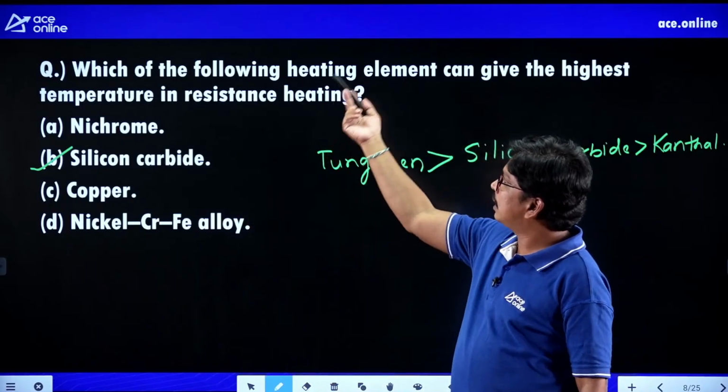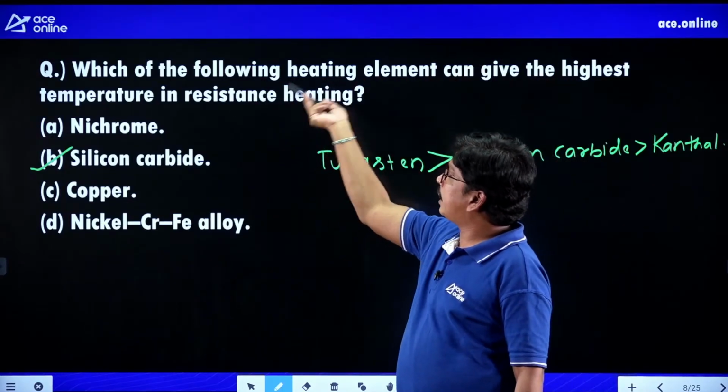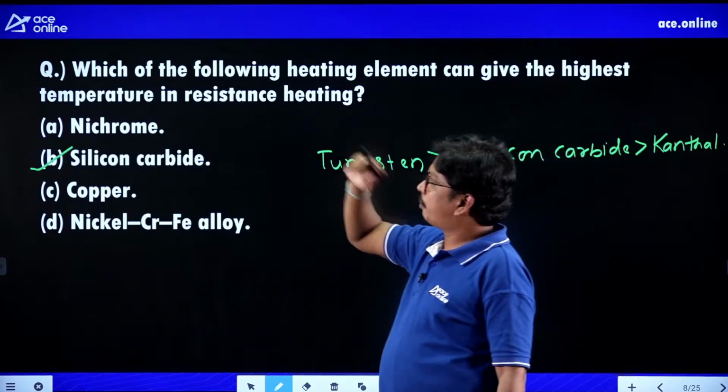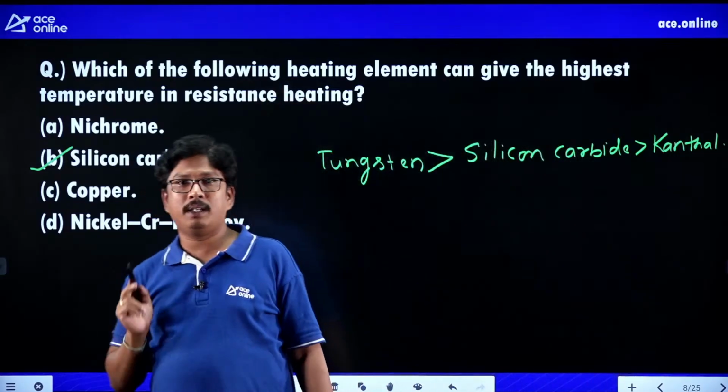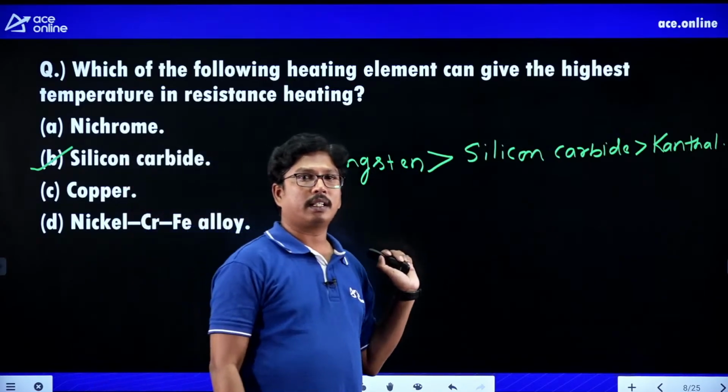What they are asking is which heating element can give the highest temperature in resistance heating. From the options it is silicon carbide, but if you have tungsten in the options, you can go for tungsten.